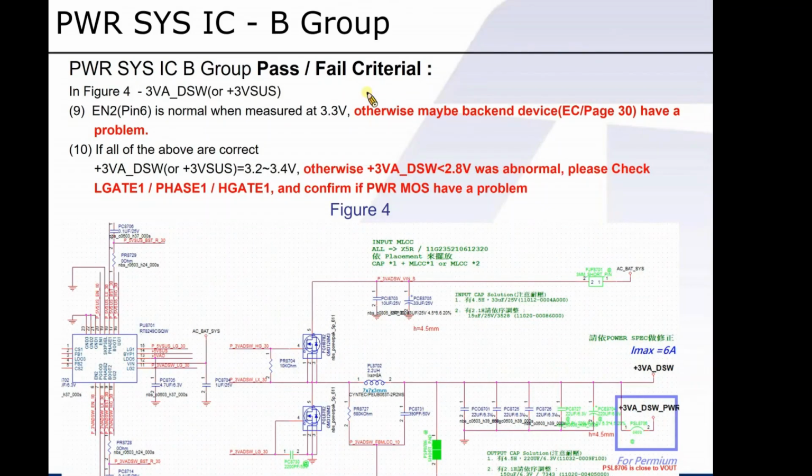Since the signals of 5 volts and 3 volts both come from EC, step 9 and step 10 are the main steps to check if their voltages are acting normal. And as you can see here, enable 1 is over here, and enable 2 is here.